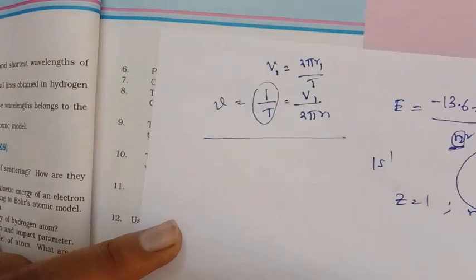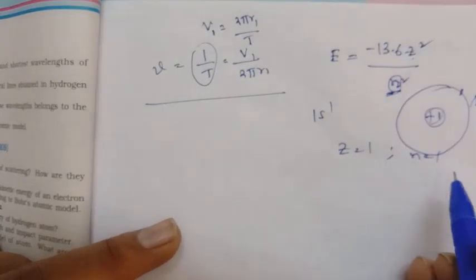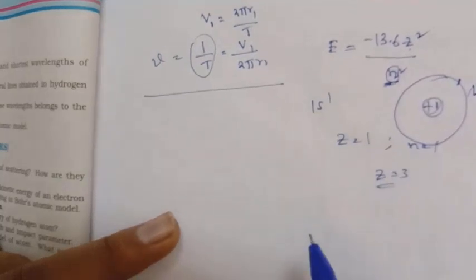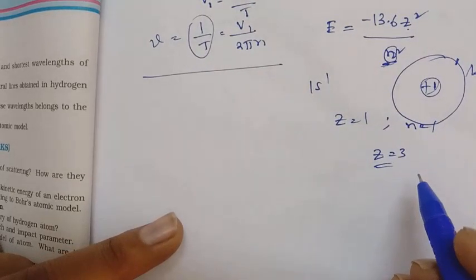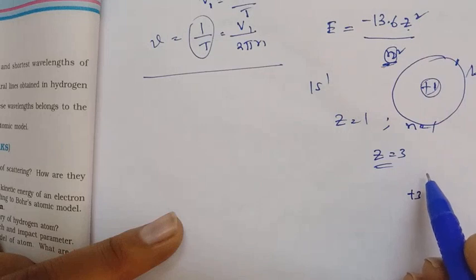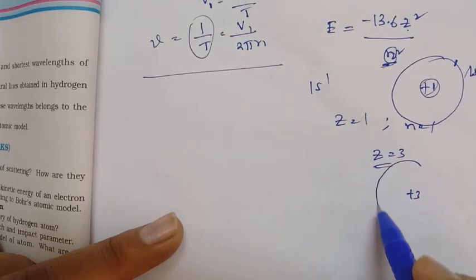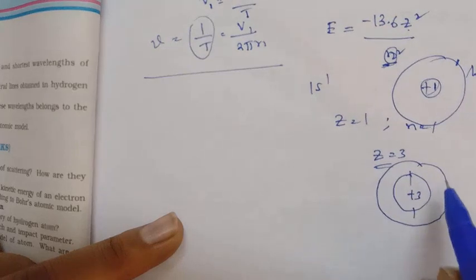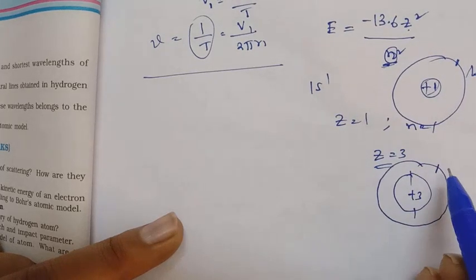Suppose we take lithium. The atomic number of lithium, Z, is equal to 3, so centrally 3 protons. The first orbit is filled with 2 electrons and the outermost has 1 electron.